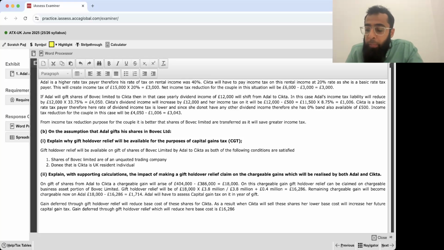So 16,286 pounds will be the base cost reduction due to gift holdover relief.